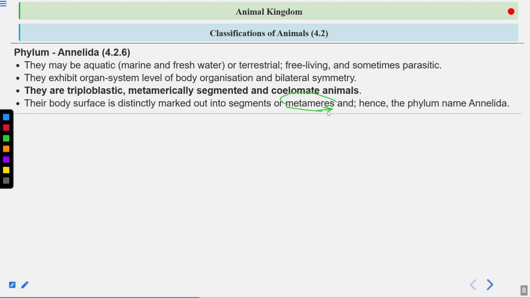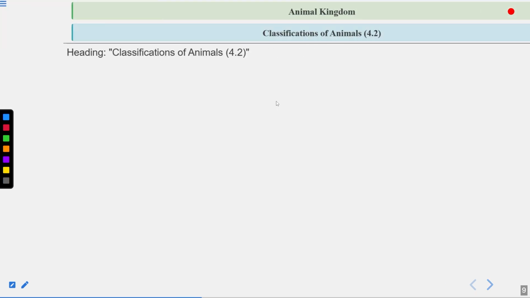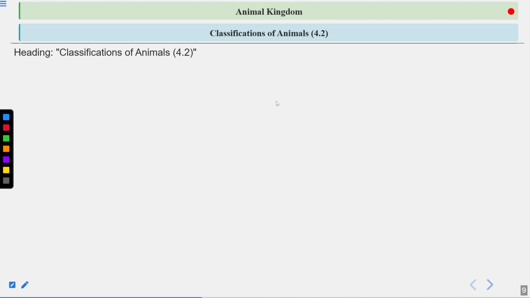So the key feature here is metamerically segmented, and obviously triploblastic and coelomate; these are the other features as well. We are talking about the phylum Annelida here. Clear?